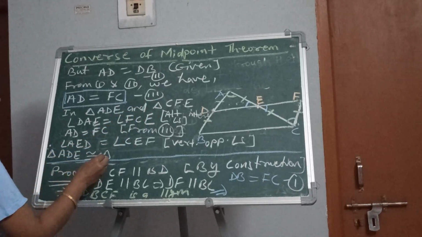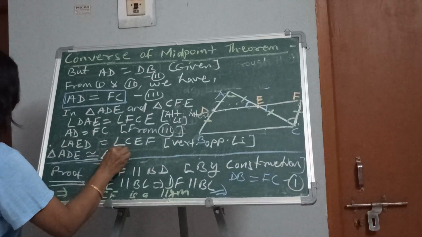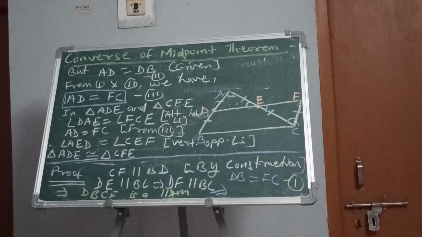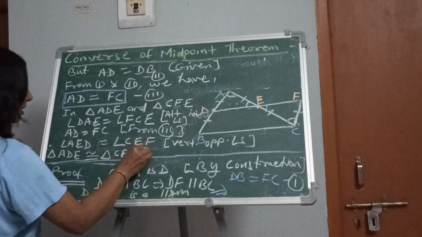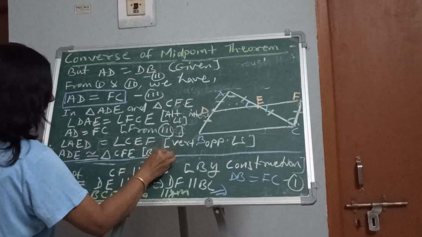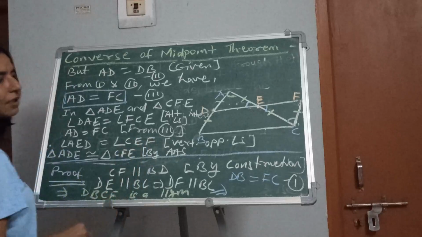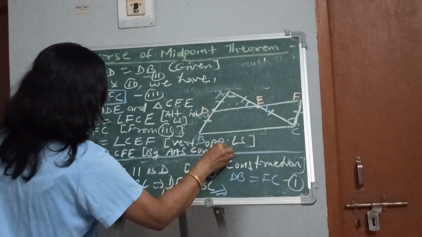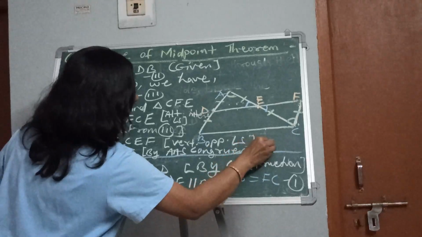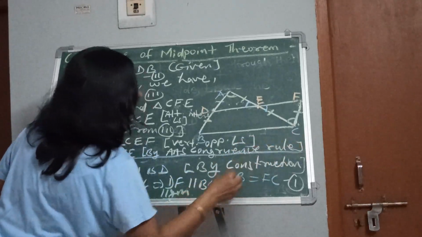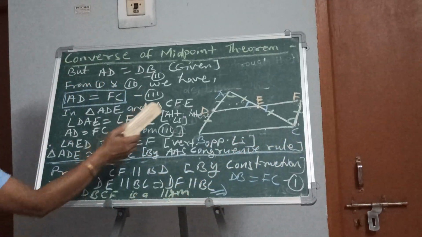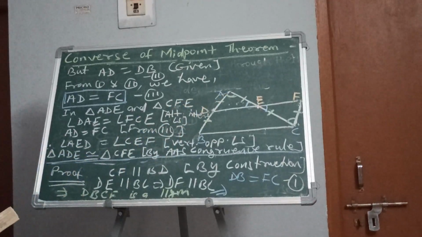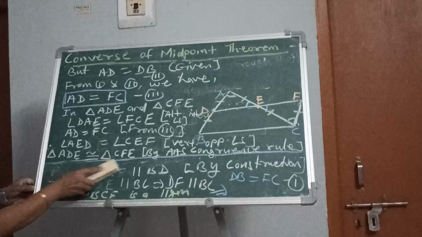CFE, by AAS congruency rule. AAS rule. Okay, let us erase this.